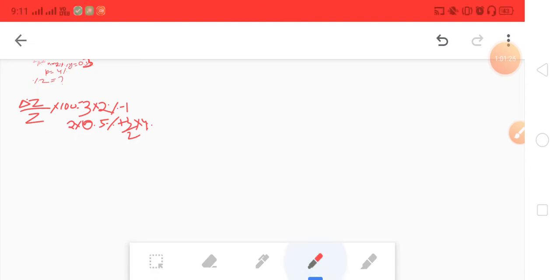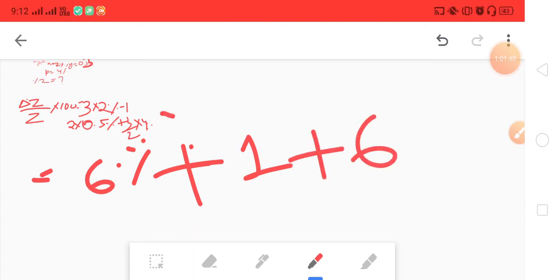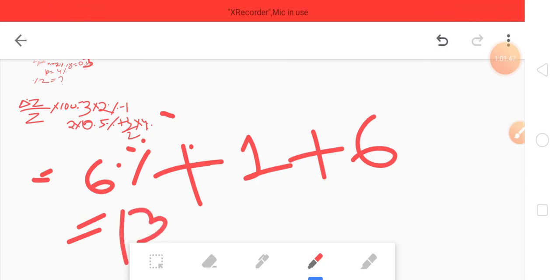What will be the value? Can you tell it? 3 into 2 is 6%, plus this 0.5 into 2 which is 1, plus this 2 will get cancelled, and then it will also be 6. So the percentage error in z equals 6 plus 6, 12 plus 1, 13%. That's it, 13%.